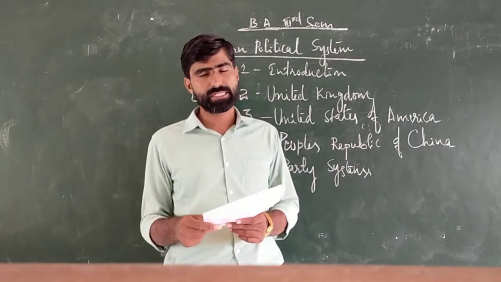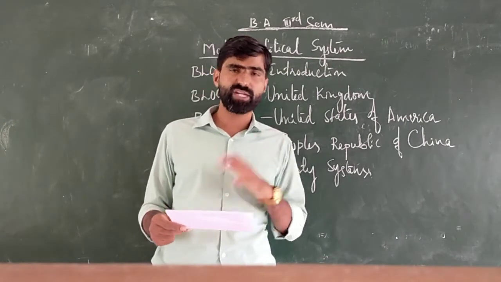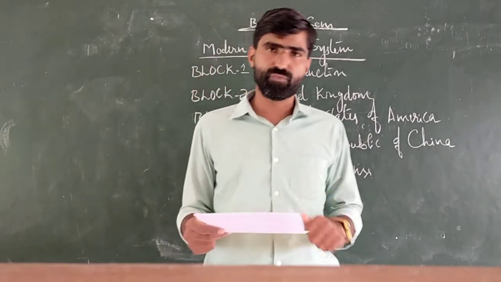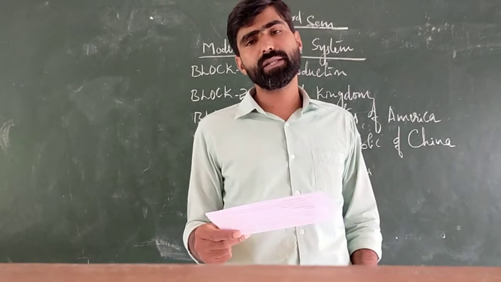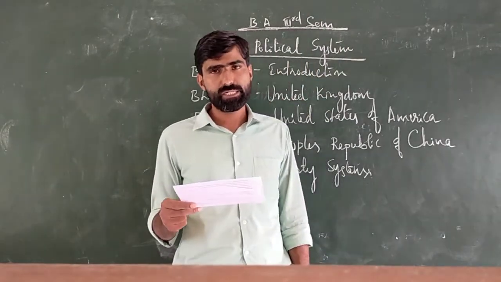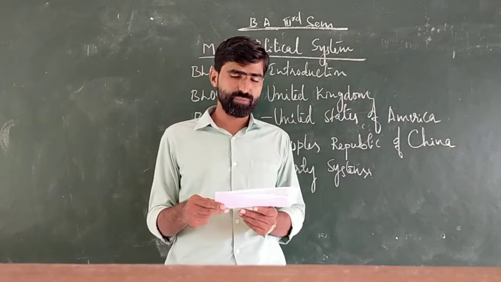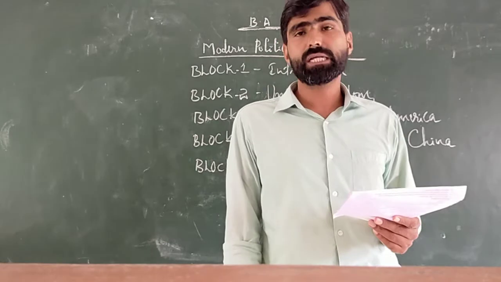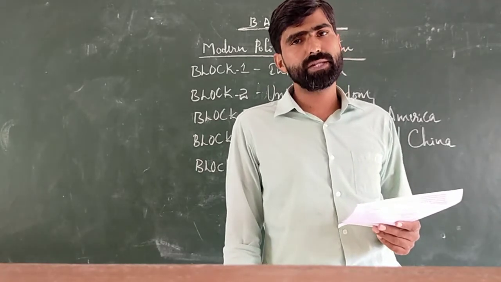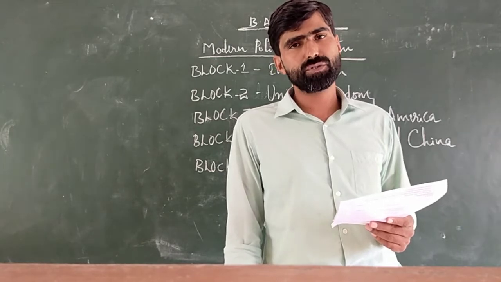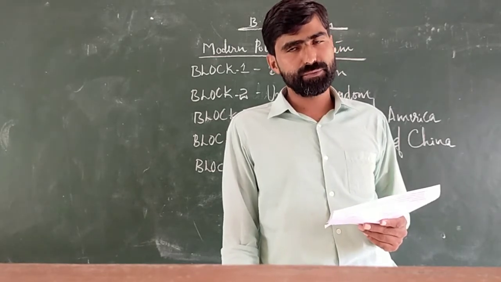Next we are discussing the executive, which is somewhat different from India and the UK. Here the president is powerful in the American executive. Then we are discussing the pattern of election of the American president, the term, succession, and the powers and functions of the American president.